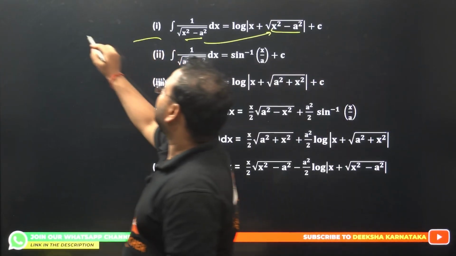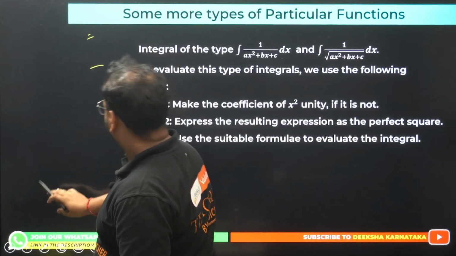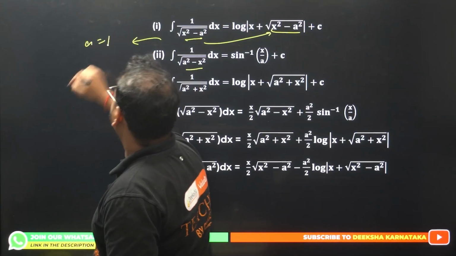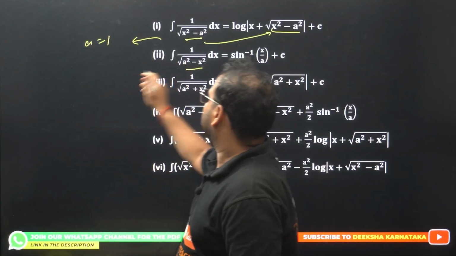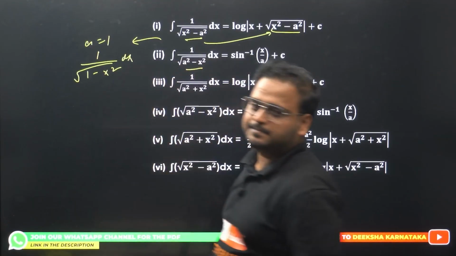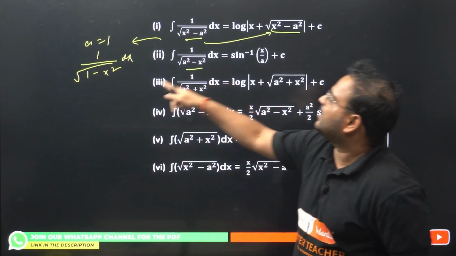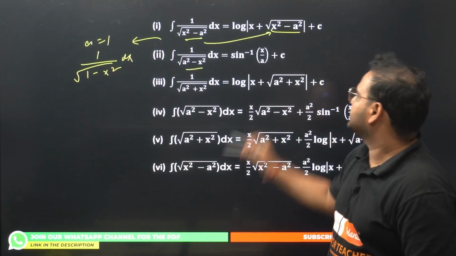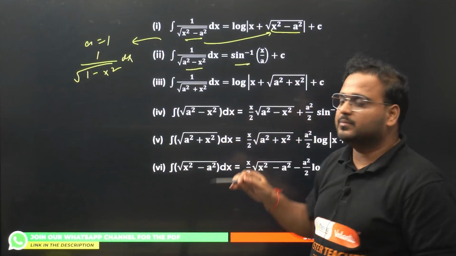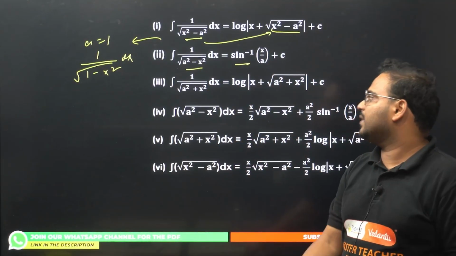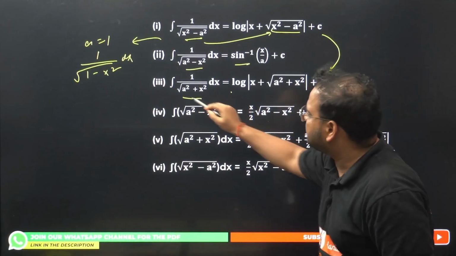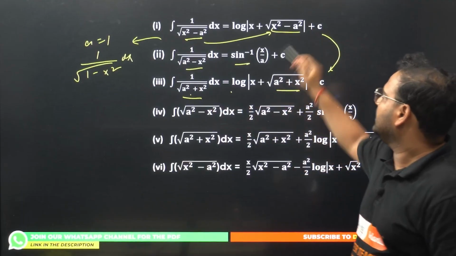Please remember, if I take a value as 1 over here, what will this become? It will become 1 upon root of 1 minus x square dx. Correct? So this will become the formula for sine inverse of x. Same thing is there. So if you have 1 upon root of a square minus x square, there is no coefficient, simply it is going to be sine inverse of x by a plus c. If it is plus, you'll have log of x plus, same formula. Just in this case we have plus sign, so the same root will come over here. These two are same formulas.